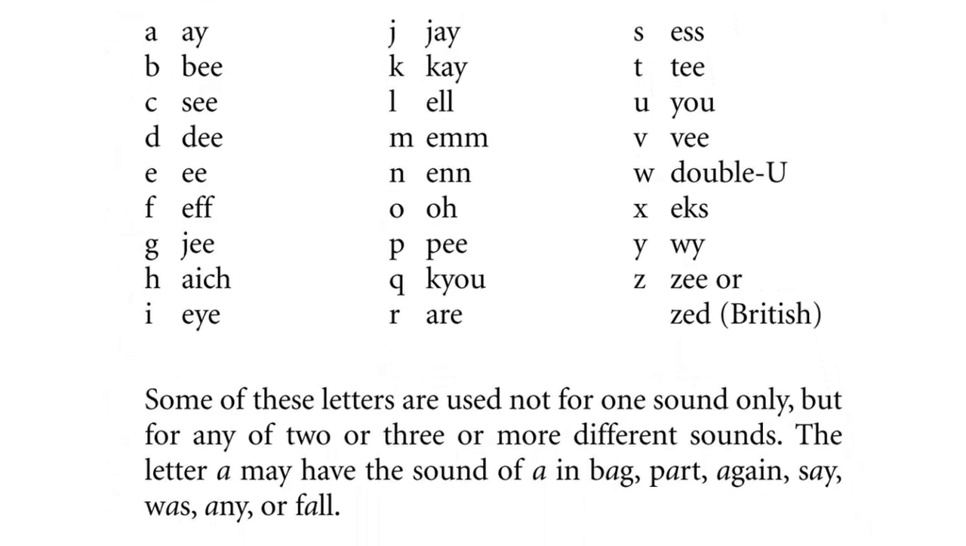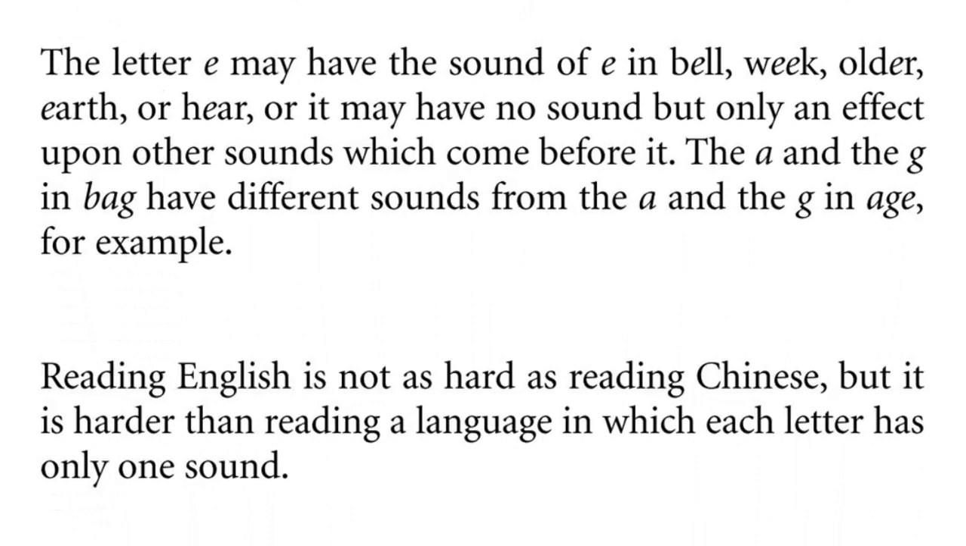Some of these letters are used not for one sound only, but for any of two or three or more different sounds. The letter A may have the sound of A in bag, part, again, say, was, any, or for. The letter E may have the sound of E in hell, week, older, earth, or here, or it may have no sound but only an effect upon other sounds which come before it. The A and G in bag have different sounds from A and G in age, for example.